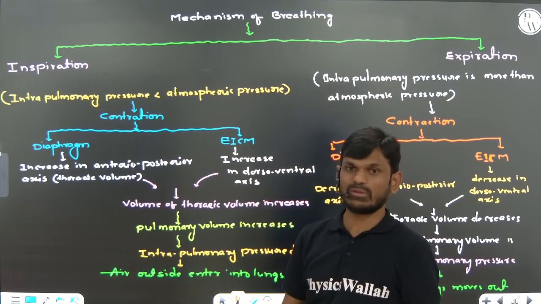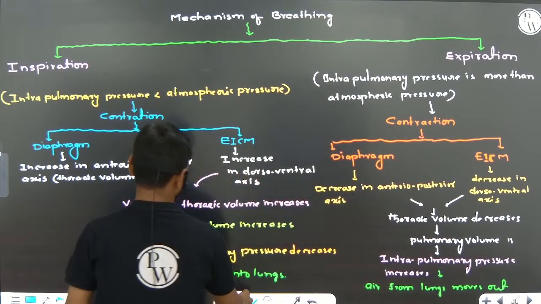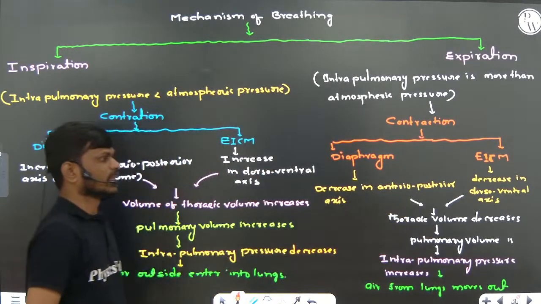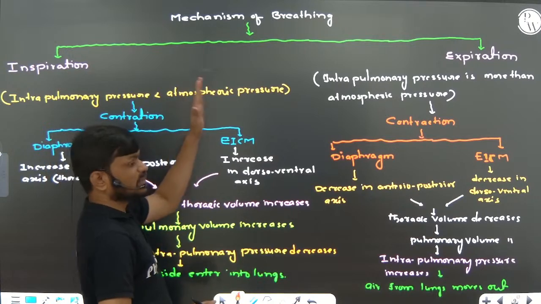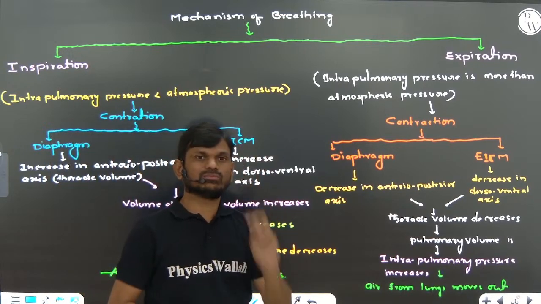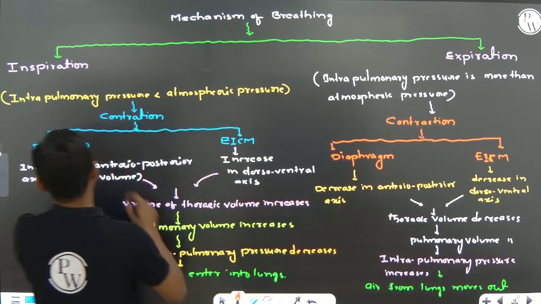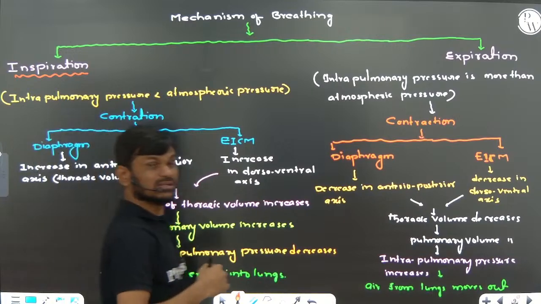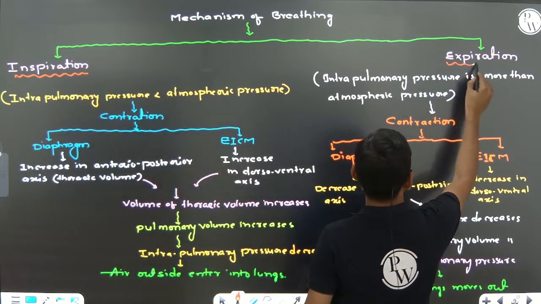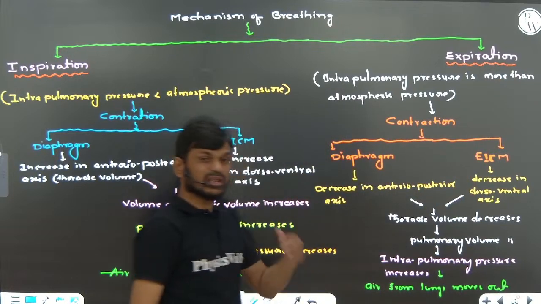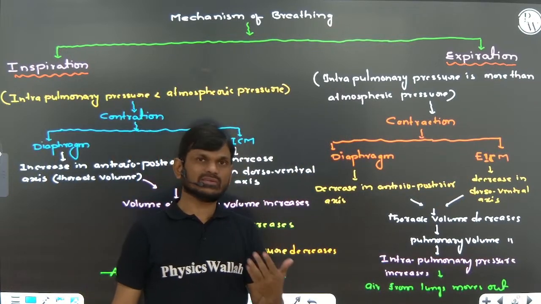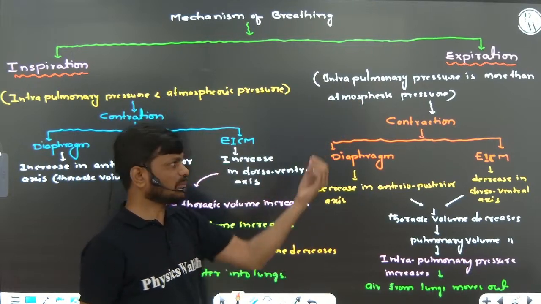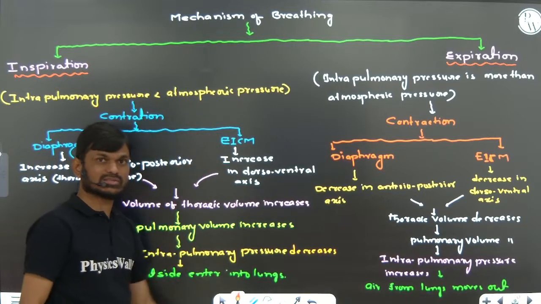Next, this is very important: the mechanism of breathing, how the breathing mechanism takes place. Generally, breathing involves two processes. One, inspiration, also called inhalation. Second, expiration, also called exhalation. Inspiration is an active process that needs energy. Expiration is a passive process that does not require any ATP energy.